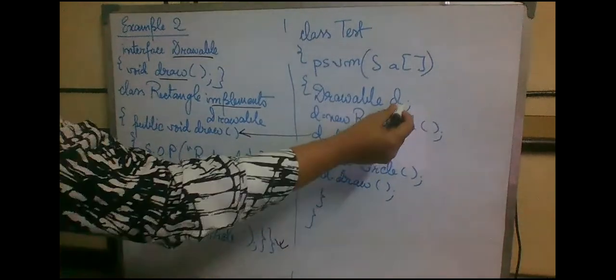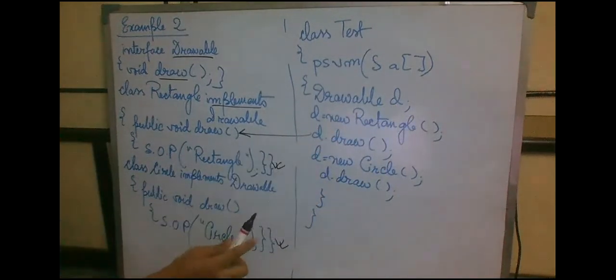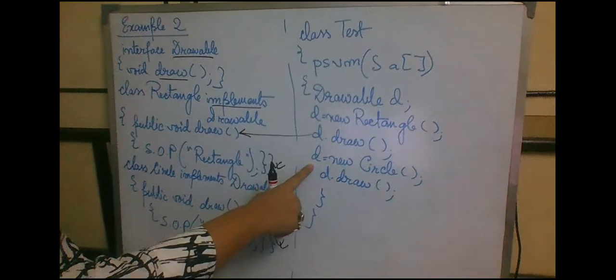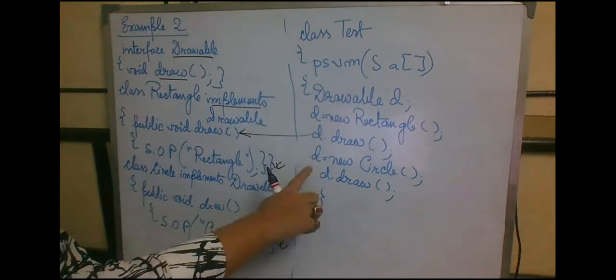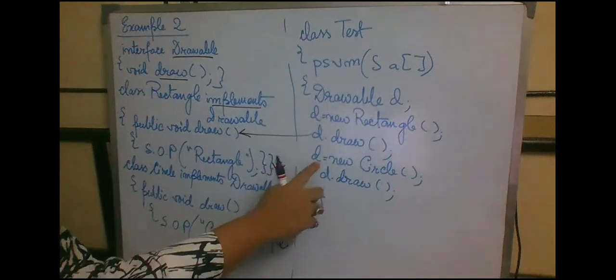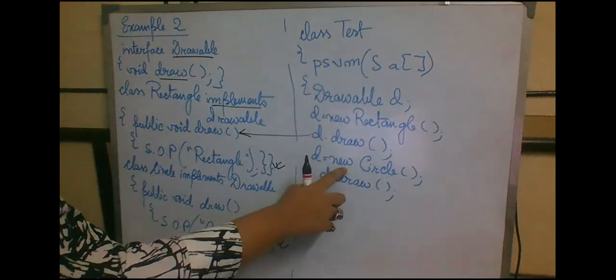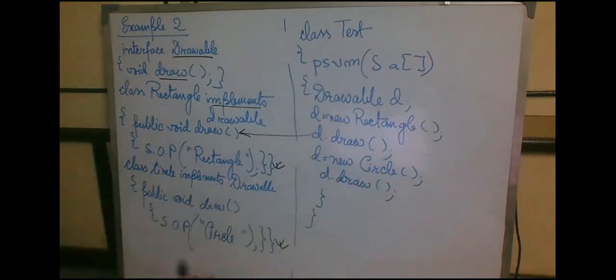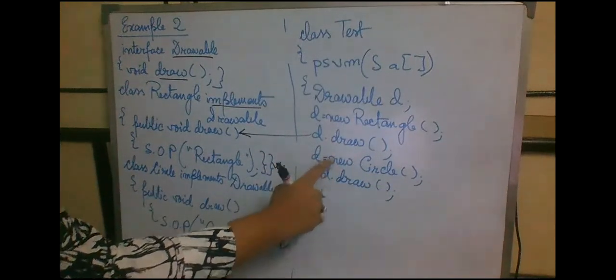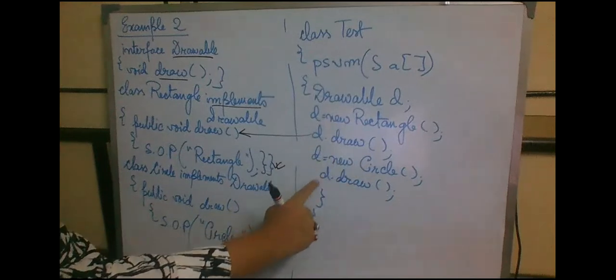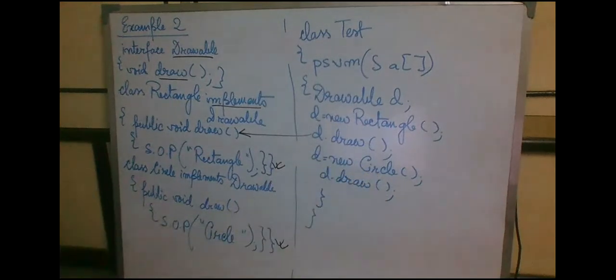Next, the same reference of interface Drawable, that is d, gets its memory allocation using the keyword new and the default constructor of class Circle. Now this d has become an object of class Circle.